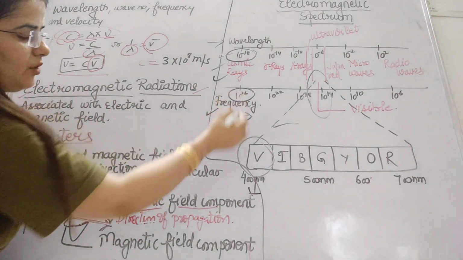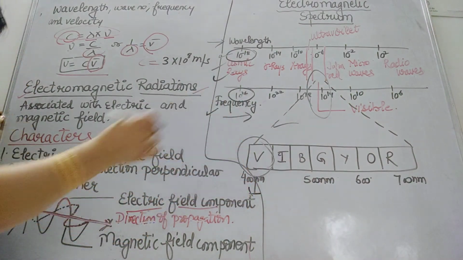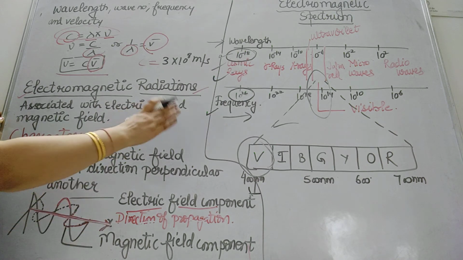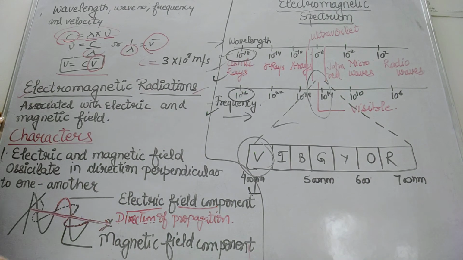On the other hand, the red color has the minimum frequency. Got it? The frequencies and wavelengths of the other colors lie between these two extreme values, between violet and red in the visible region.